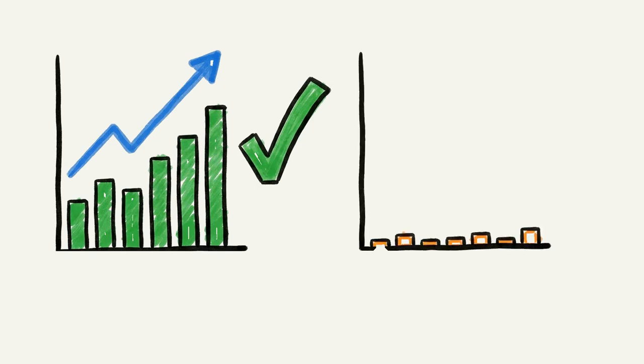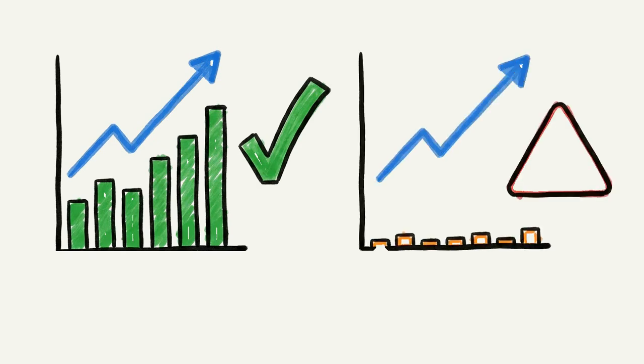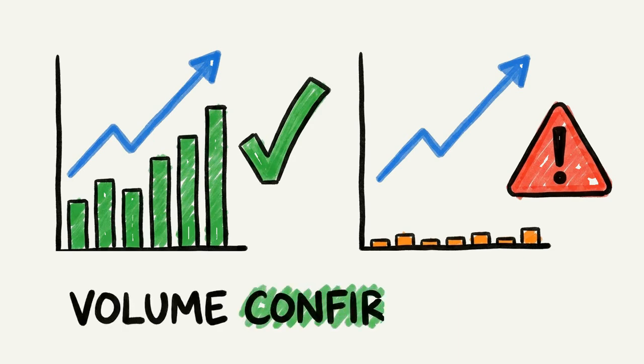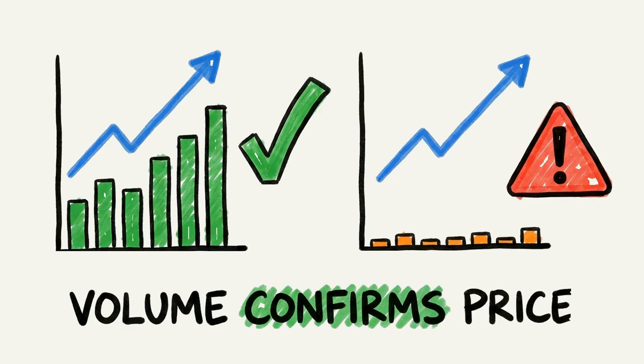But if price rises on very low volume, fewer people are supporting it. That kind of move can fade or reverse more easily. This is why traders often say, volume confirms price. Price tells you what happened. Volume tells you how strongly the market believes in it.